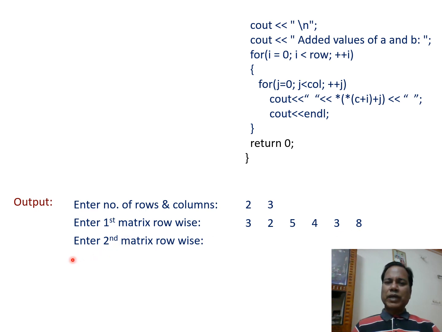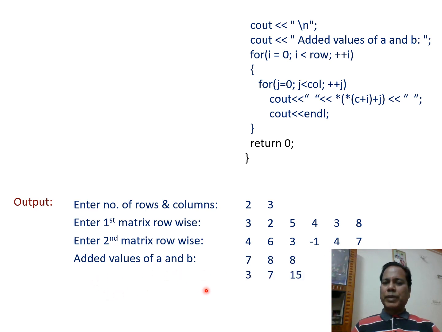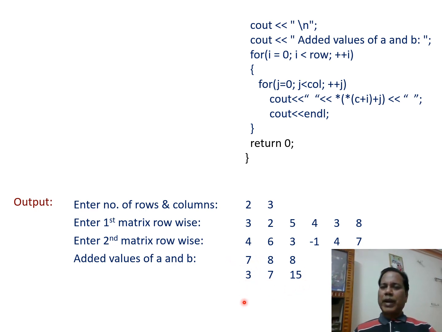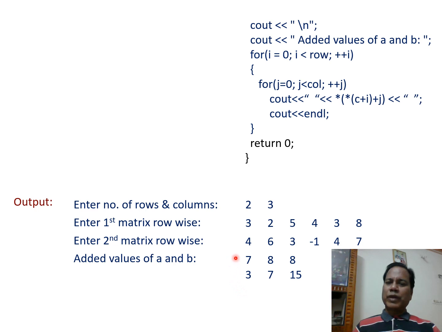In a similar way, enter the second matrix row wise. So again 3 elements in the first row, 3 elements in the second row. And then the added value of A and B is displayed in matrix form with 2 rows and 3 columns.